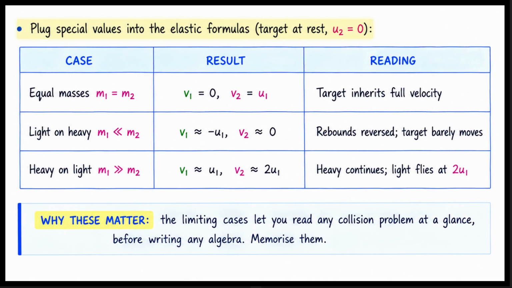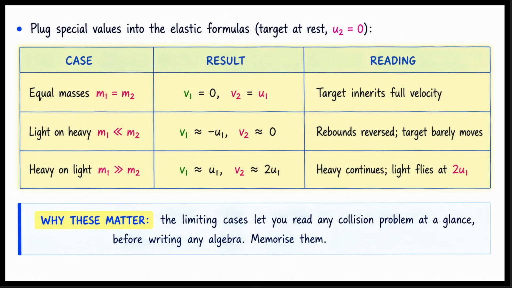The true power of these elastic formulas comes from their limiting cases. Let us plug in some special values, assuming the target mass is initially at rest. This means u2 equals 0. First case, equal masses. m1 equals m2. The result is v1 equals 0 and v2 equals u1. The target inherits the full velocity of the incoming particle.